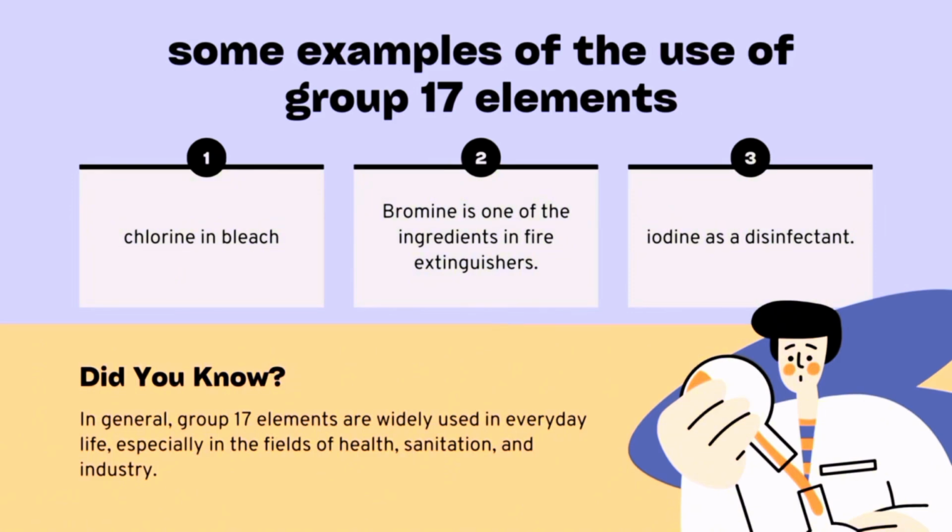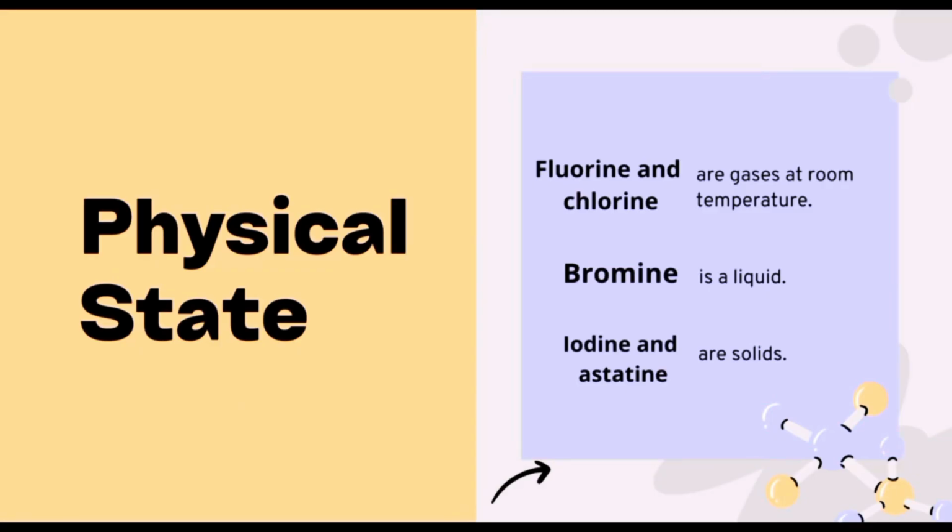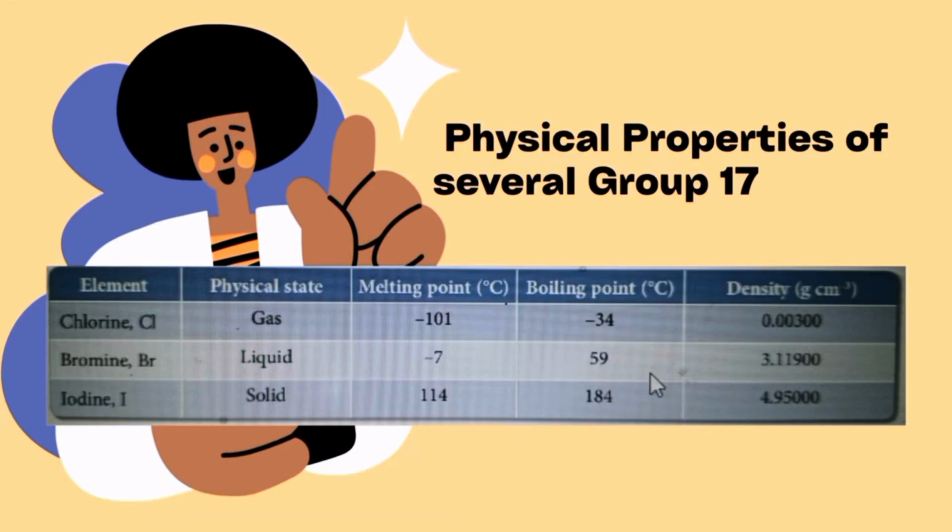Iodine is a disinfectant. Did you know, in general, group 17 elements are widely used in everyday life, especially in the fields of health, sanitation, and industry. Physical state: fluorine and chlorine are gases at room temperature. Bromine is a liquid. Iodine and astatine are solid. Physical properties of several group 17 elements.